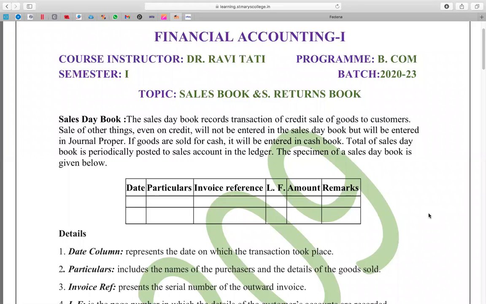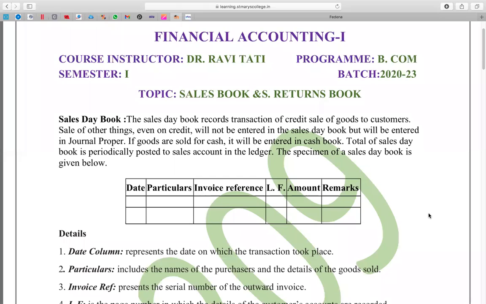Cash sale of goods to customers, you don't record here. Now, you retain the credit and replace the goods with the asset. Credit sale of asset to others, need not be customers. It can be anybody, right? So credit sale of asset also you don't record. What is that you record? Credit sale of goods to customers, right?